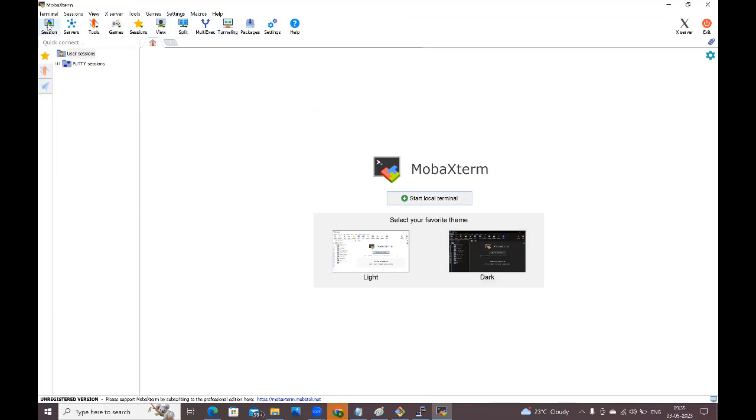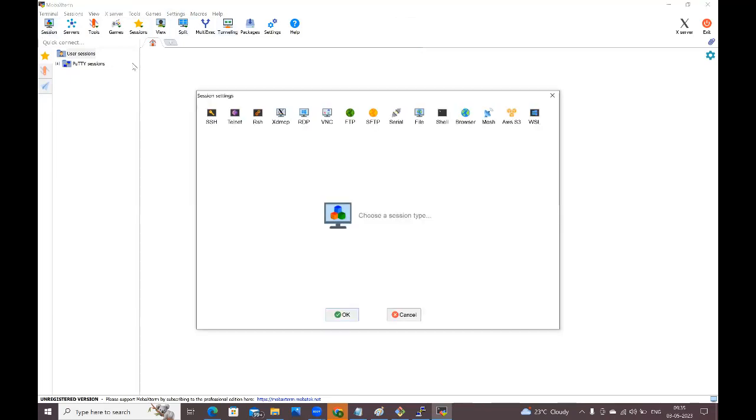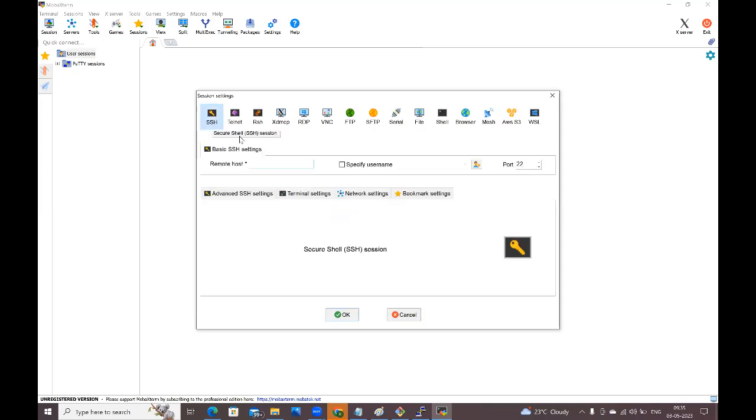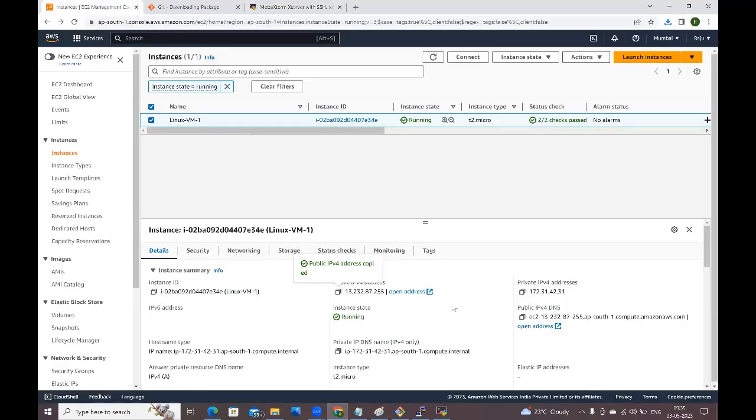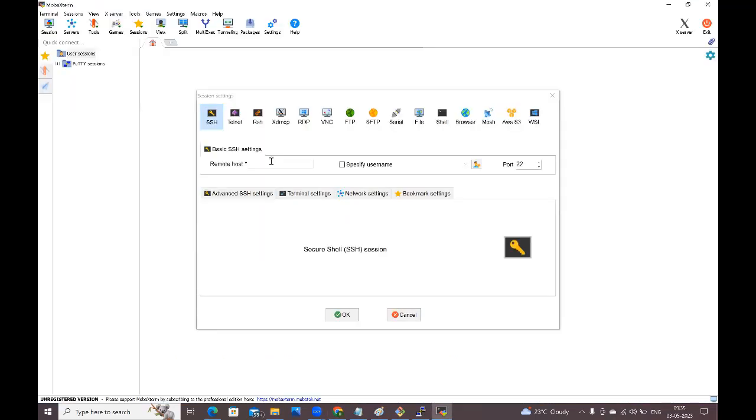First, click on Session, guys. You will get a screen like this, and we are going to use an SSH connection. Click on SSH session. Here it is asking for the remote host, the IP address of the system we need to connect to. Go to here and give the public IP. See guys, this is the public IP. Copy this public IP and give it here.